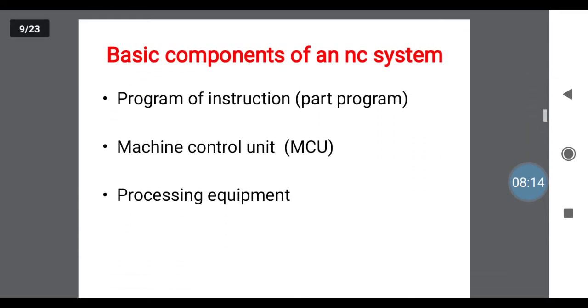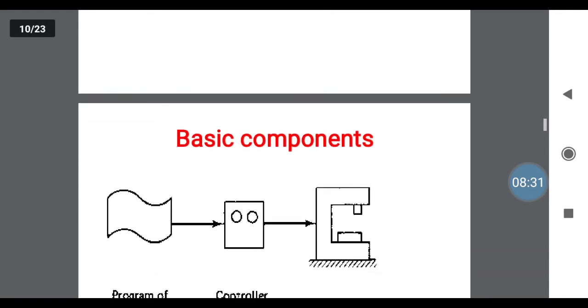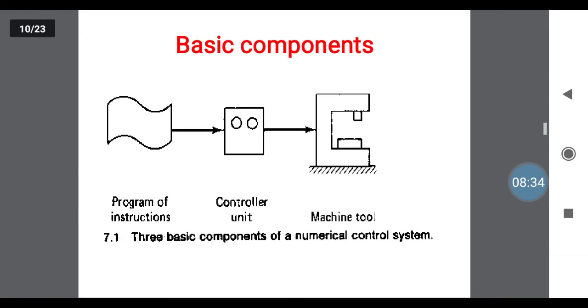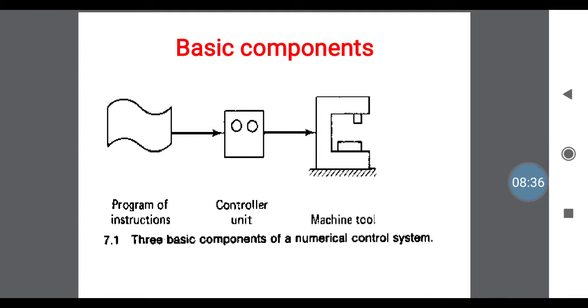Next, what are the basic components of an NC system? The first one, as you know, is the program of instruction, the part program. To write the part program for a given structure. Next one, MCU, machine control unit. How to control the machine, that is the machine control unit. Next one, processing equipment. This is our mechanical machine processing equipment. This shows the block diagram of those basic components. First block is the program of instruction, second the control unit, third the machine tool. This is how to connect the program to the machine.